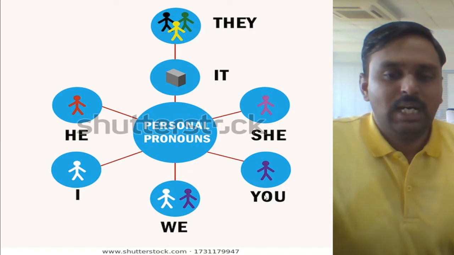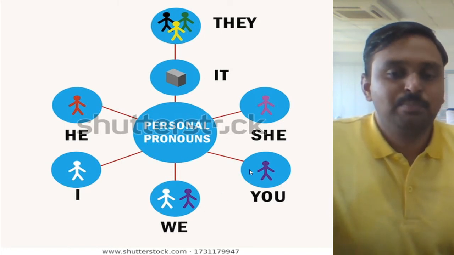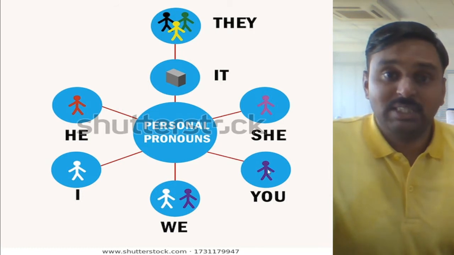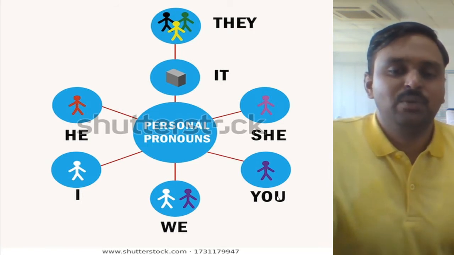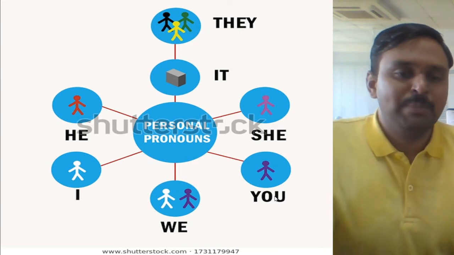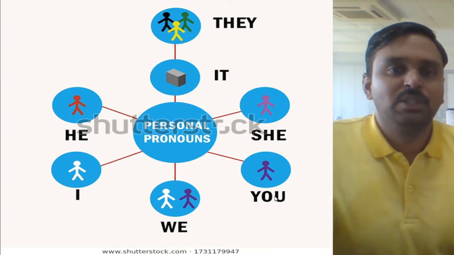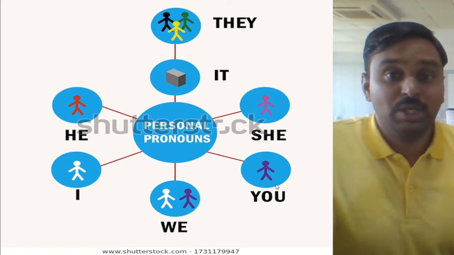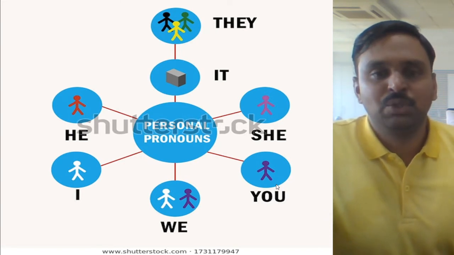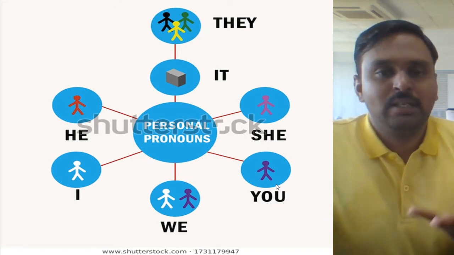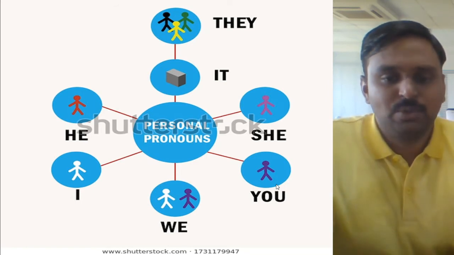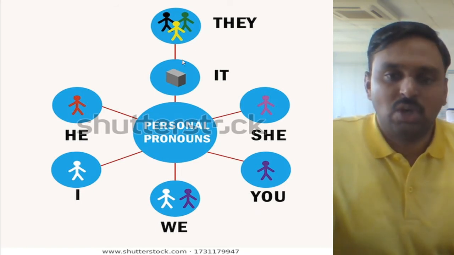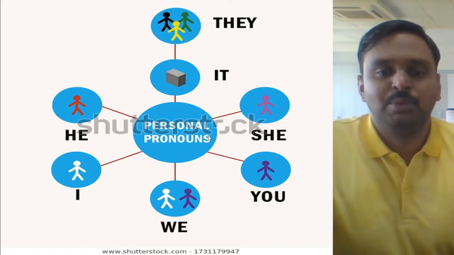So here I, you, she, he and it are singular pronouns, and we, you and they are plural pronouns. Now remember one thing dear student, you is the only pronoun that can be referred to singular or also to plural. But the verb which we use is always plural, that is we always use you are, not you is. So that's the important thing. Even though the verb is plural, we refer to it in a singular form also and in a plural form. So all these words given here are examples of pronoun.